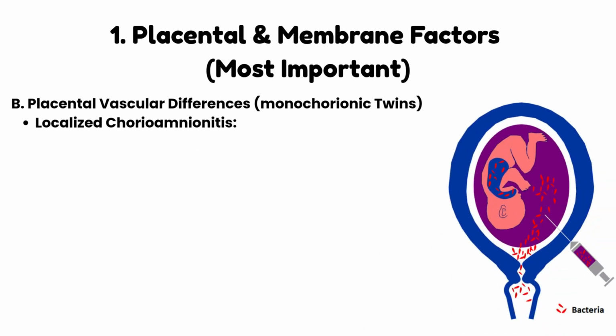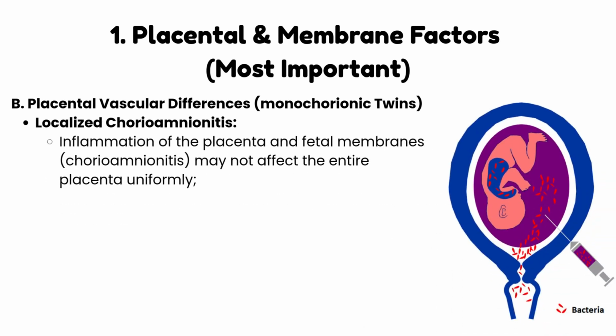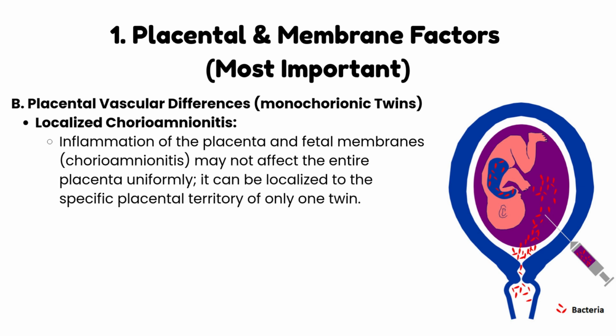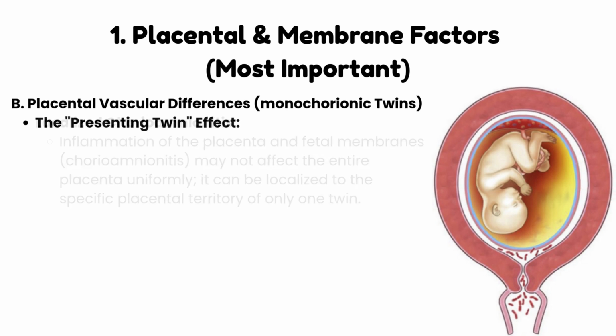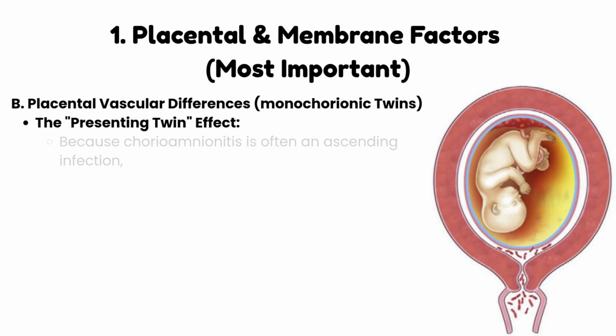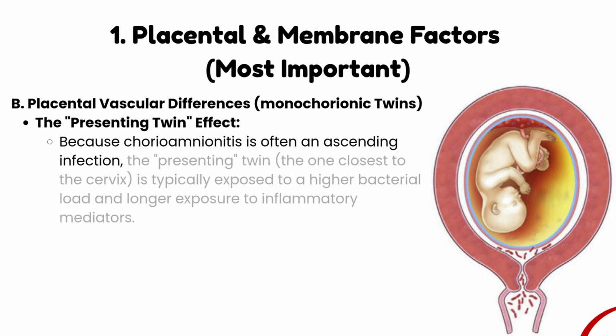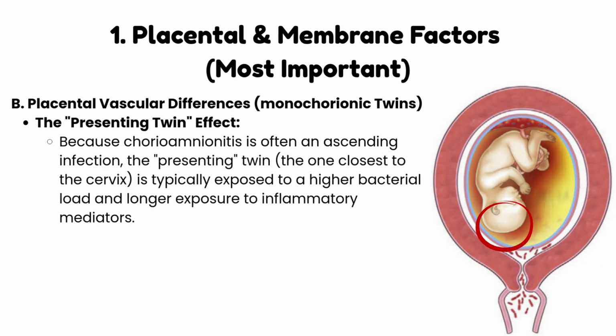Localized chorioamnionitis. Inflammation of the placenta and fetal membranes, chorioamnionitis, may not affect the entire placenta uniformly. It can be localized to the specific placental territory of only one twin. The presenting twin effect. Because chorioamnionitis is often an ascending infection, the presenting twin, the one closest to the cervix, is typically exposed to a higher bacterial load and longer exposure to inflammatory mediators.